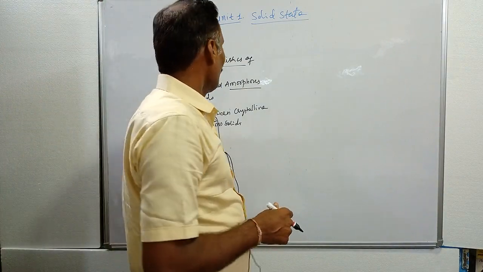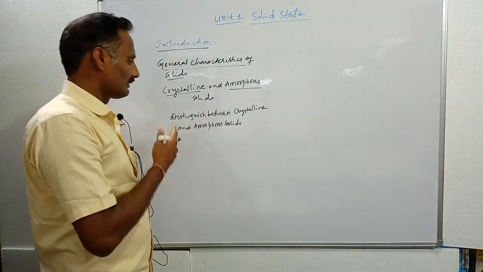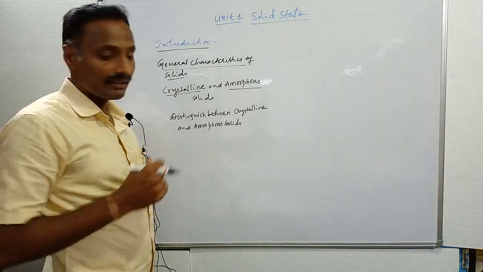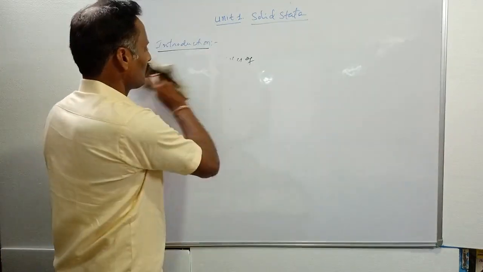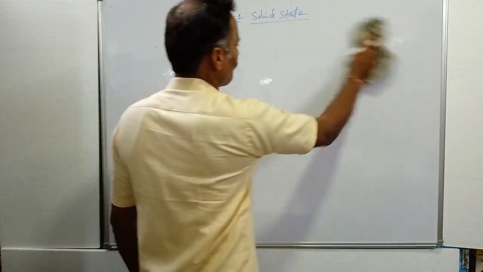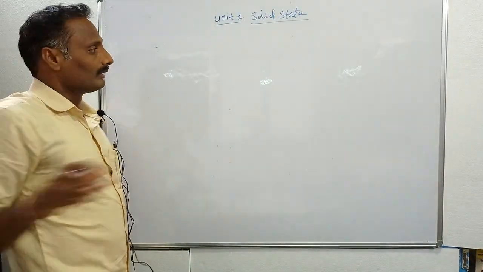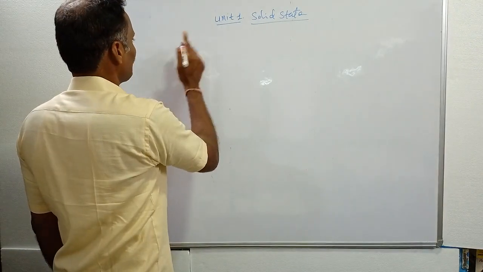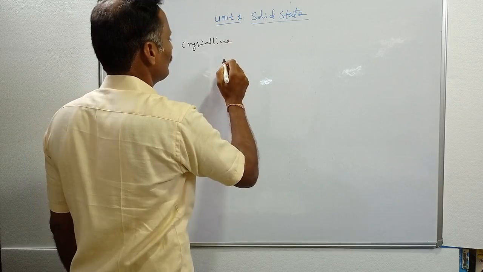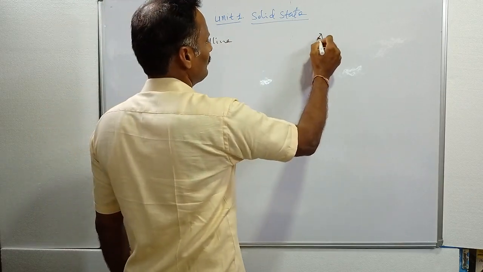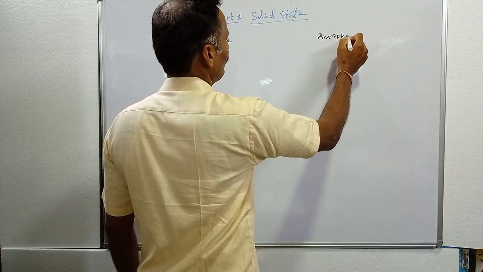Then how do we distinguish between crystalline and amorphous solids? This is the most important one. What is the difference between crystalline solids and amorphous solids? Then come across the differences between crystalline solids and amorphous solids.